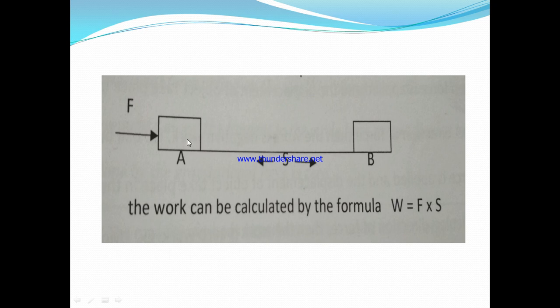The object is moving from A to B. In that case, the work can be calculated by the formula W is equal to F into S, because the applied force and the displacement are in the same direction, so they are not making any angle.